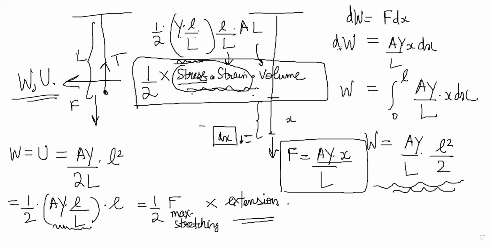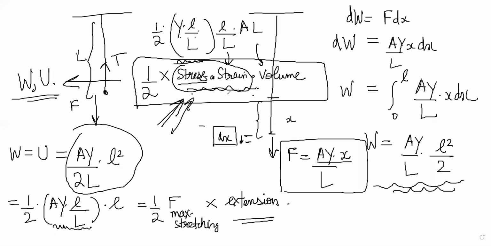And it can be written in multiple forms. It can be written like this, or the easy one to remember is this one. This is the potential energy stored: half into stress into strain into volume, right? 14.8 is determination of Young's modulus in the laboratory. That is fine, you can read that experiment.